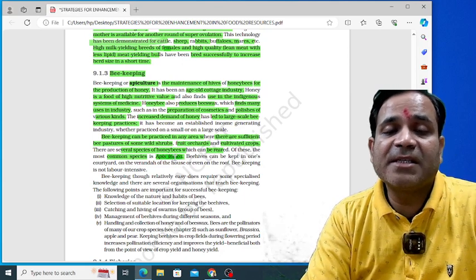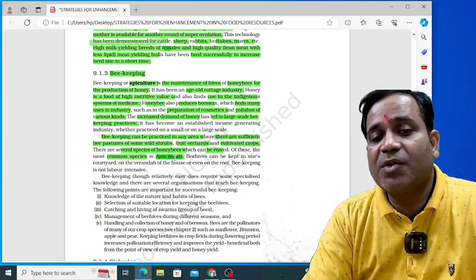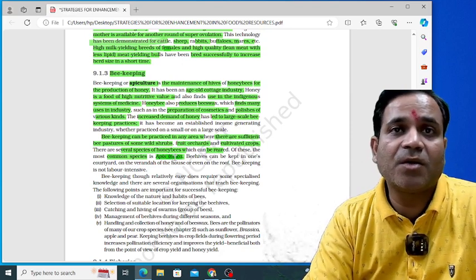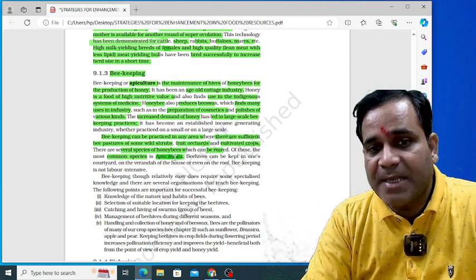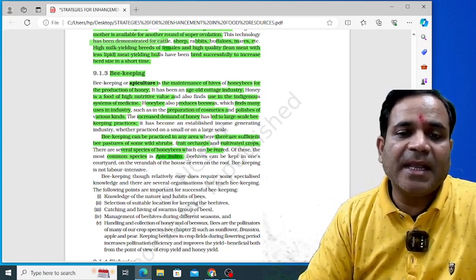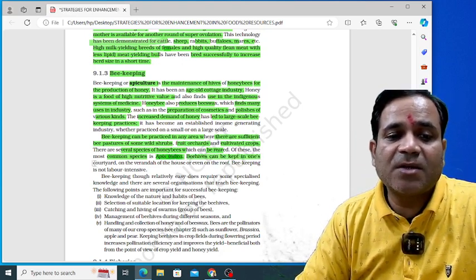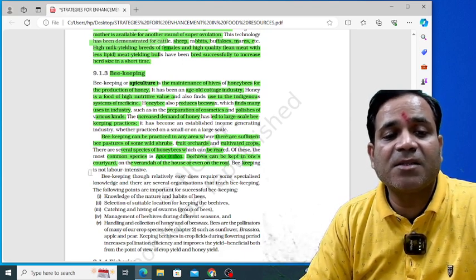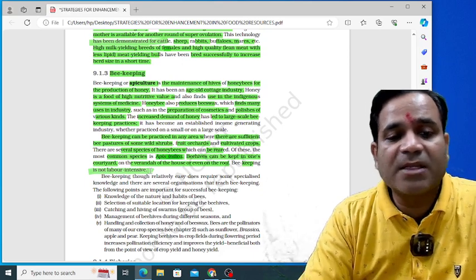This one is a common species of bee, which is mainly used for growing bees to fulfill the demand for honey. Beehives can be kept in one's courtyard, in the veranda of a house, or even on the roof. Beekeeping is not labor intensive. So this one is important.